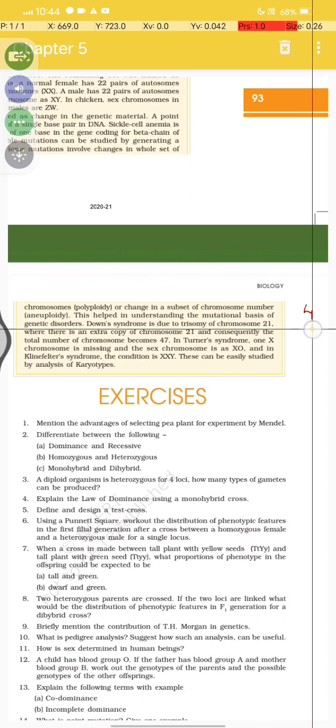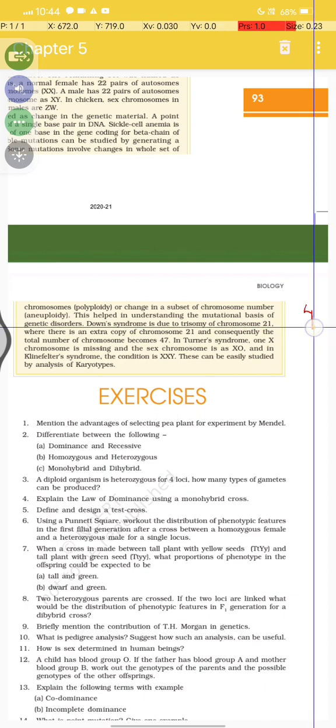Down syndrome is due to the trisomy of chromosome 21, where there is an extra copy of the chromosome, and consequently the total number of chromosomes becomes 47. In Turner syndrome, one X chromosome is missing and the sex chromosome is XO, and in Klinefelter syndrome, the condition is XXY, and this can be studied by analysis of karyotypes.